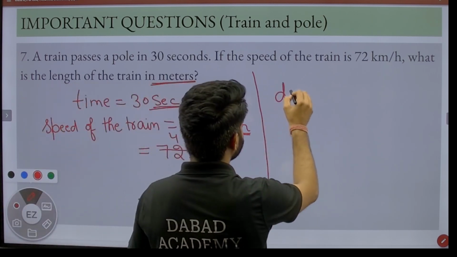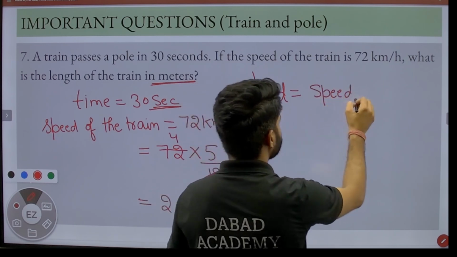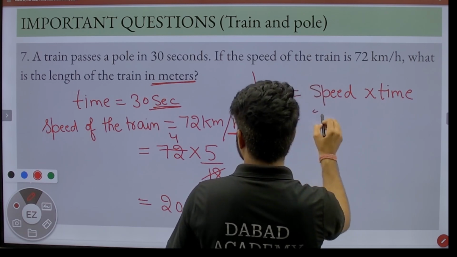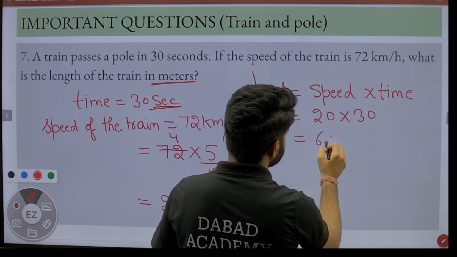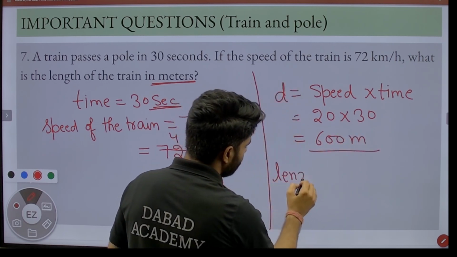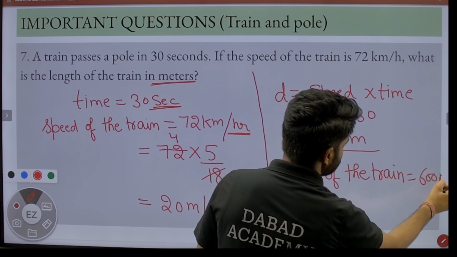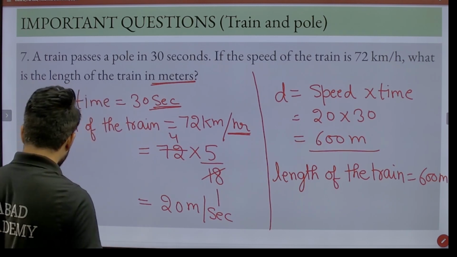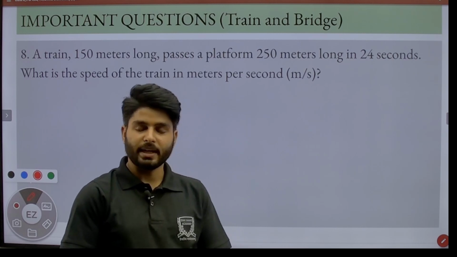Distance equals speed into time, and here speed is 20 meter per second and time is 30 seconds, that is equal to 600 meter. Or we can say the length of the train is equal to 600 meter. Note it down.